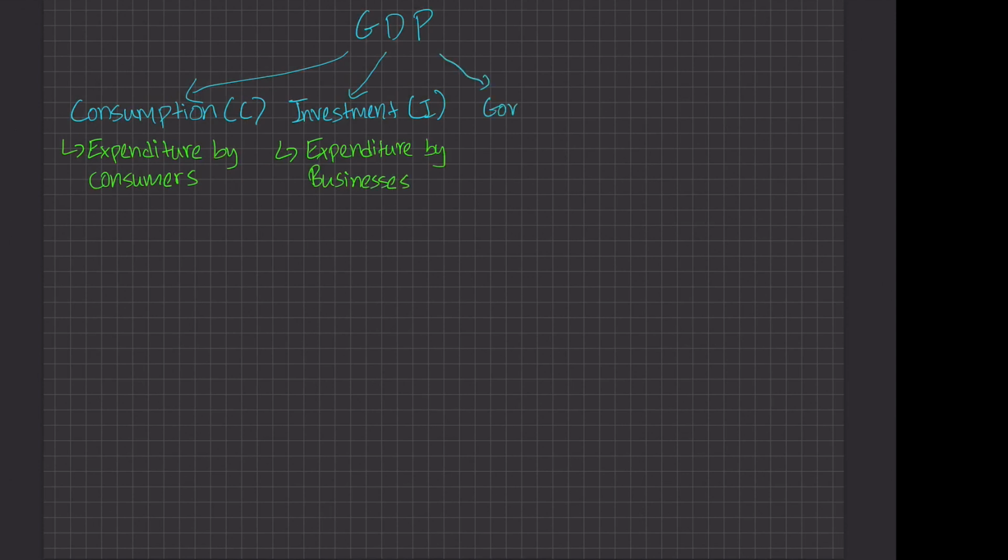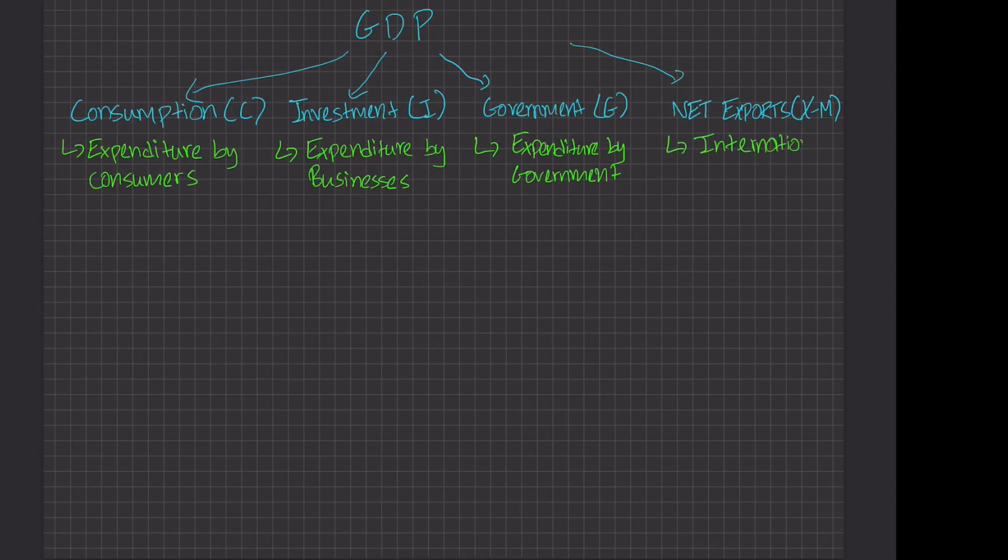Then we have the government. Similarly, this is the expenditure by the government. Quite simple. And then we have something complicated. This is the net exports part, or the international expenditure that I was talking about. And just to break it down once more, this is the international expenditure.